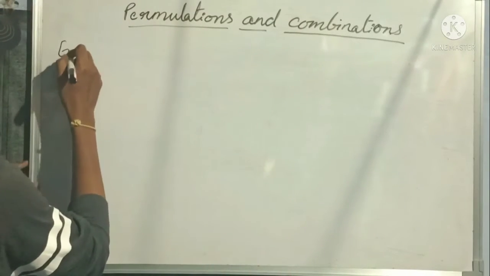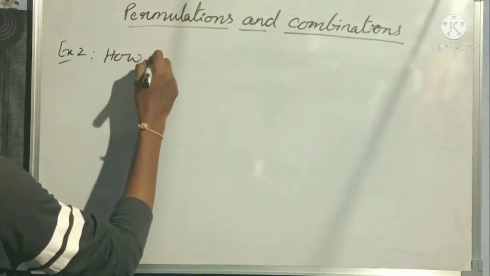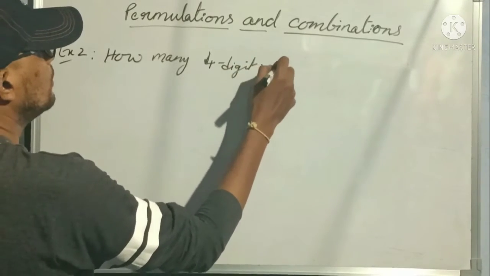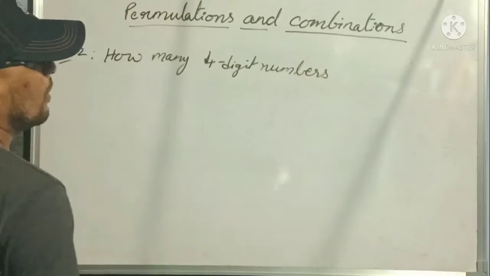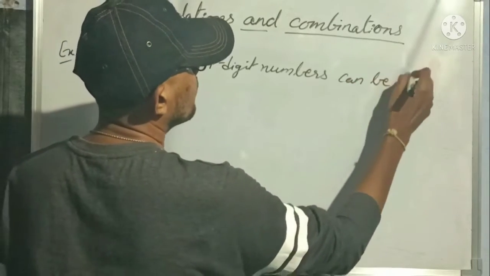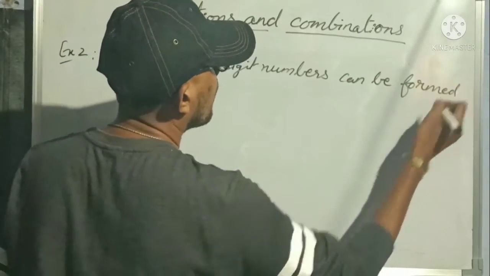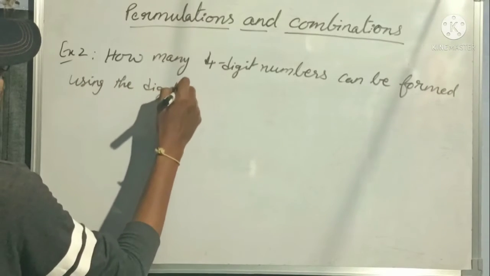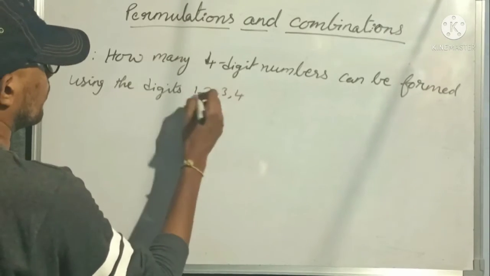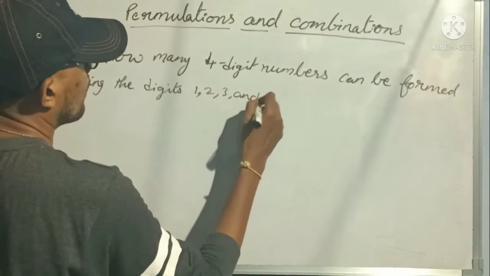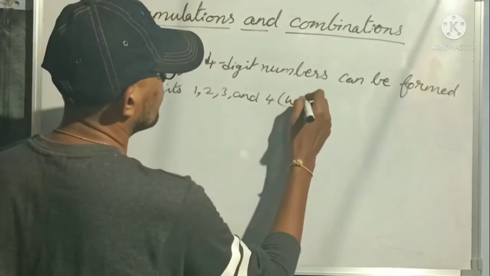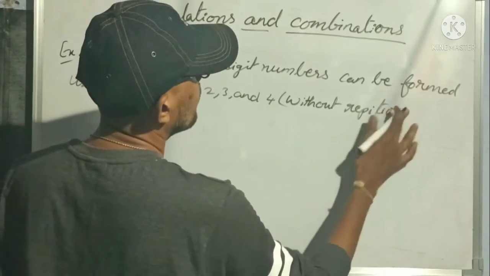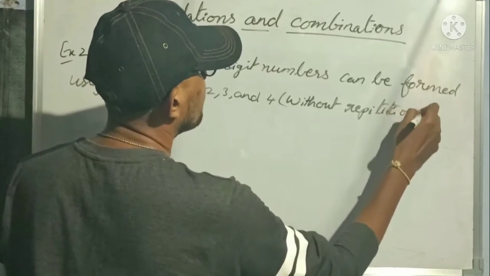Example: how many 4-digit numbers can be formed using the digits 1, 2, 3, 4? Here also without repetition.